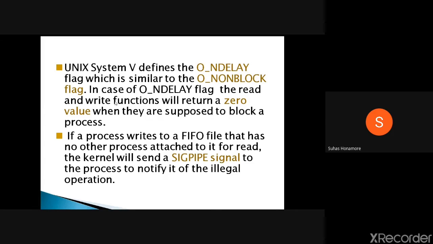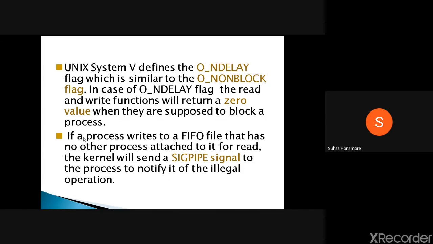In this case, whenever you try to read or write, it is non-blocking. Instead of returning -1, read and write will return a zero value. If it is not blocking and you are not getting the actual data, or you are not able to write immediately, you will get zero only.